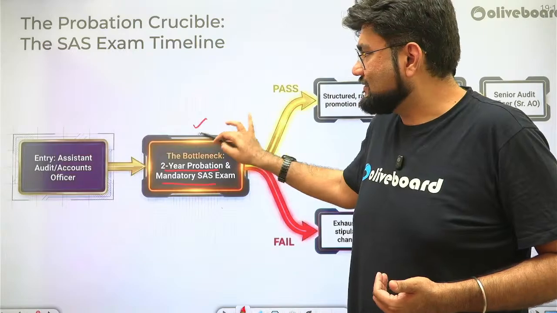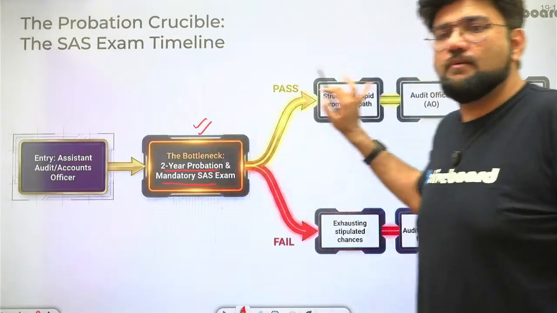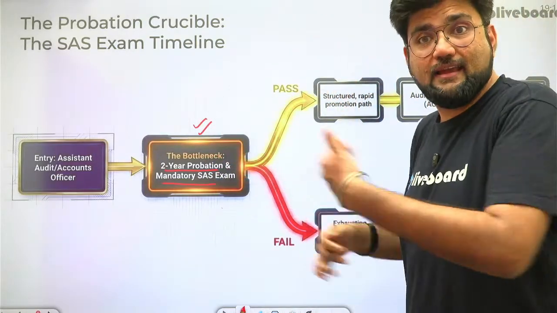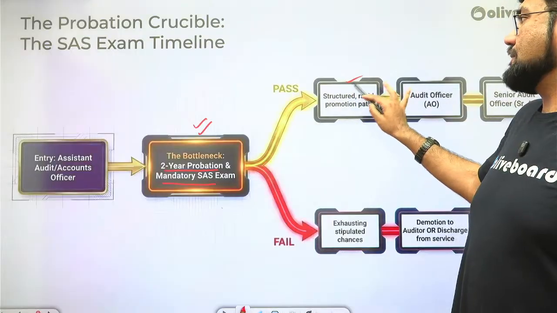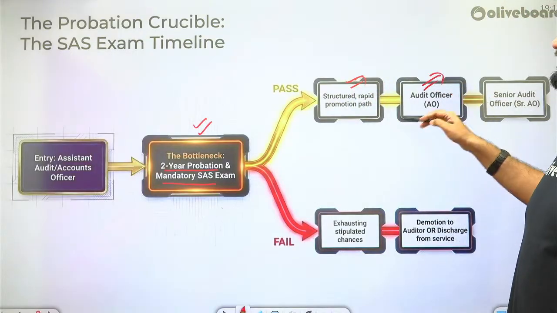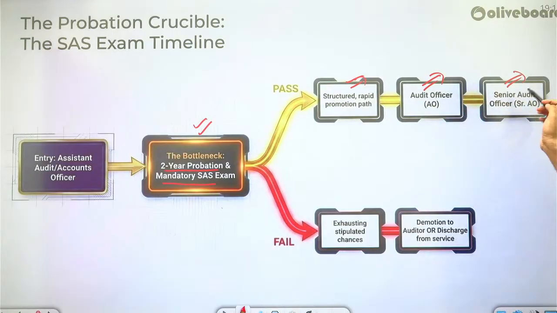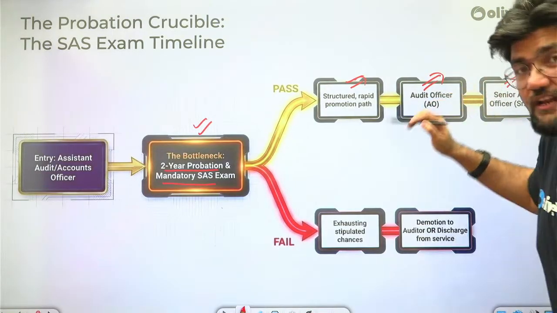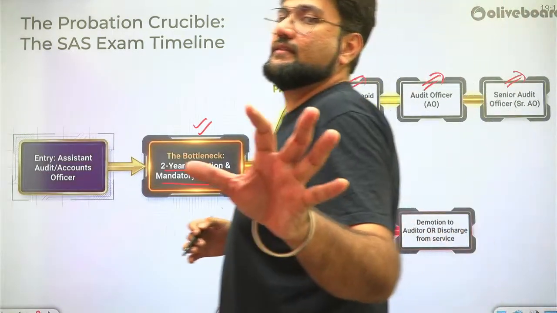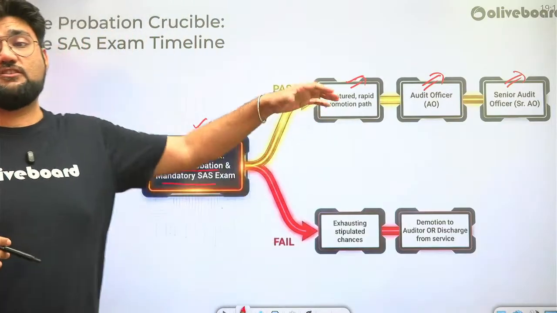Once you clear this, then promotion will become very easy. It's very structured. It's very quick, in fact. Okay, structured, rapid promotion growth. You will become an audit officer, and very soon then your path towards becoming a senior audit officer will be cleared. So there is a good structured growth and a very quick growth here as compared to any other government departments you're sitting for in the SSC CGL exam.